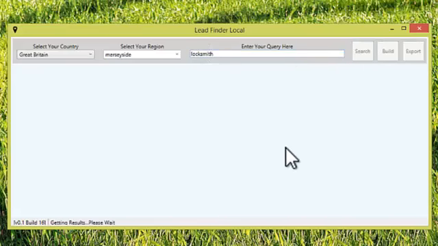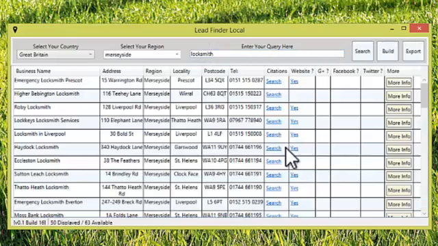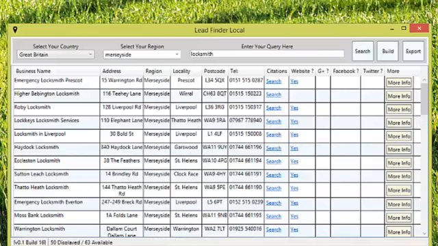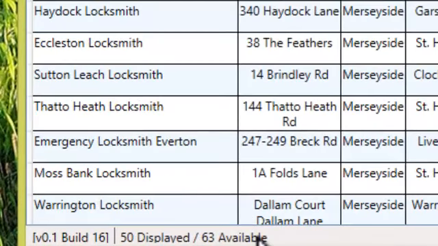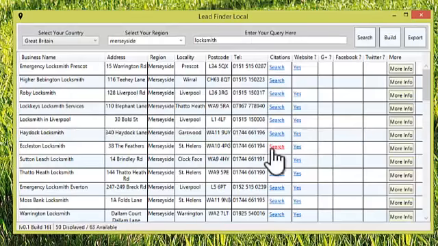Simply click search, and because all the businesses are held in our databases, the return for the data is very, very fast. So as you can see here, we have 50 displayed of 63 available. Now you'll get a maximum of 50 businesses displayed within Lead Finder Local, but it will tell you how many there are available. And it's usually better if you can thin it down a little bit to some workable sizes of data. So in this case, I'm going to look in a smaller area.